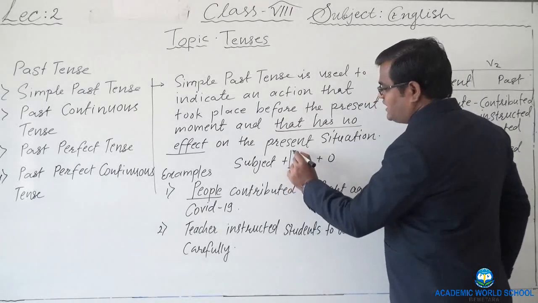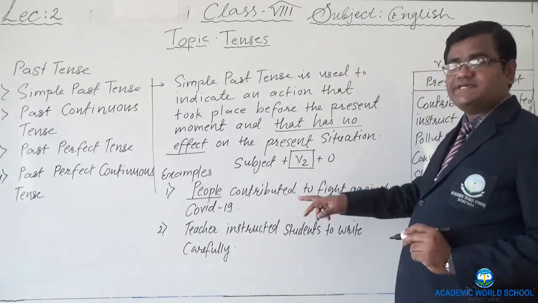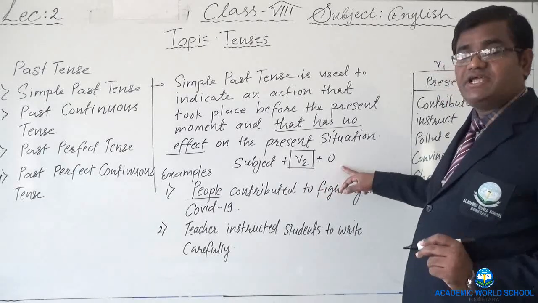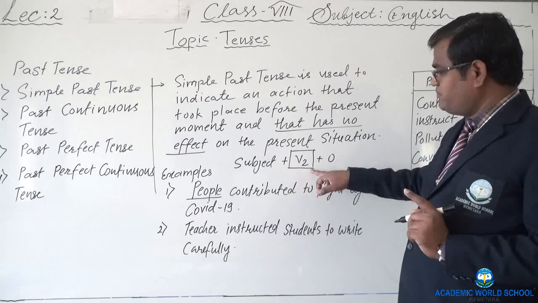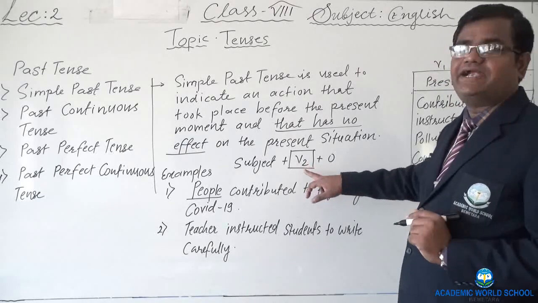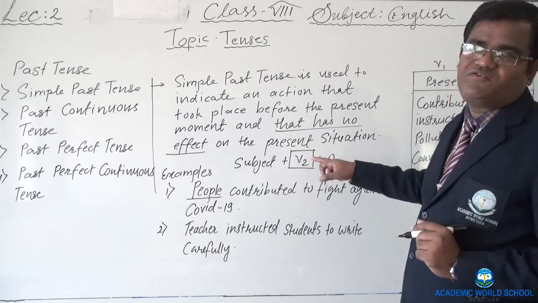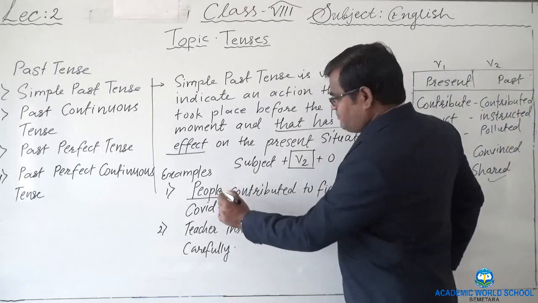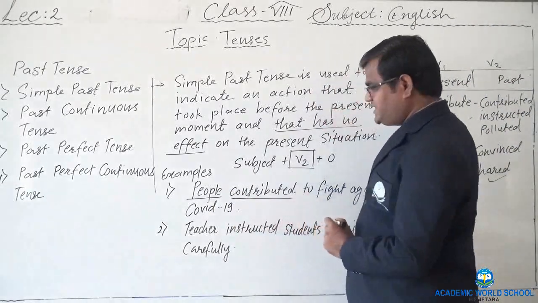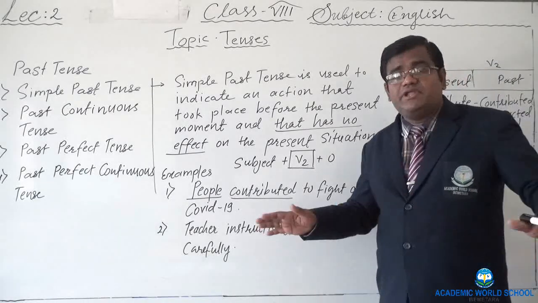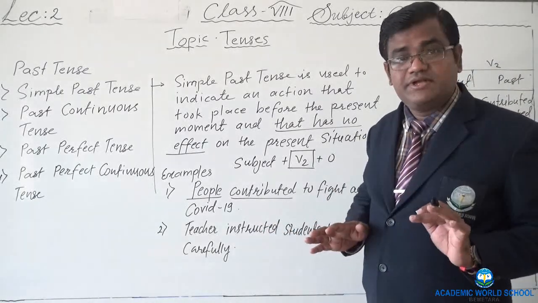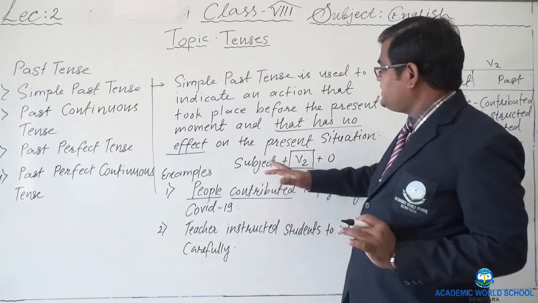So the main formula, because subject and object are an integral part of any sentence, lies here at the verb, which is also the soul of any sentence, right? Here people is the subject and contributed, the action of contribution, is done. Now it doesn't have any relation with the present moment.